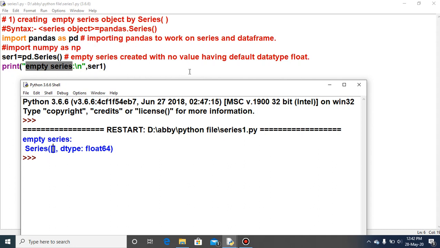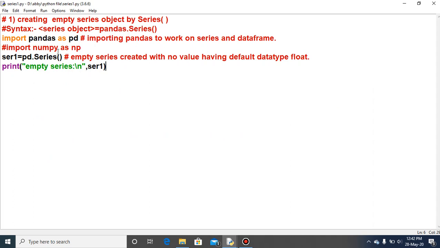Why is it not showing? Because this series is empty, so an empty series is not going to produce any index or data value. But when we create the series with some values, you will see the index as well as the data value.